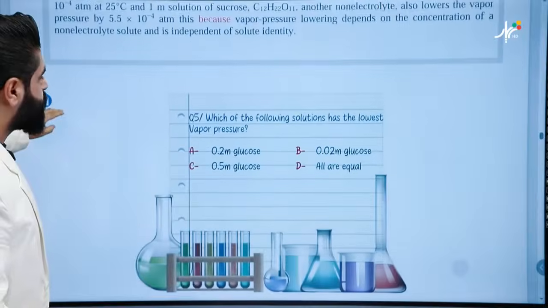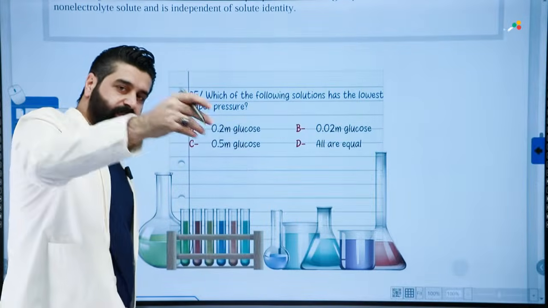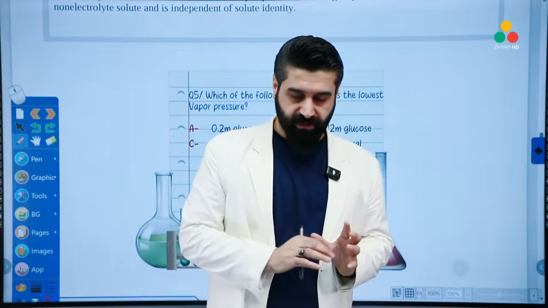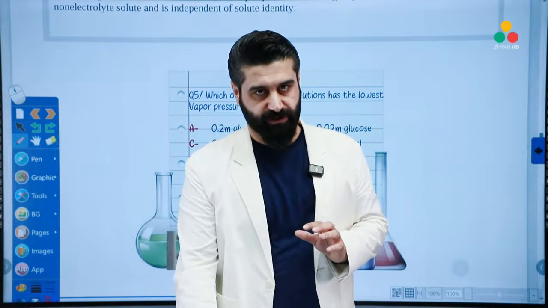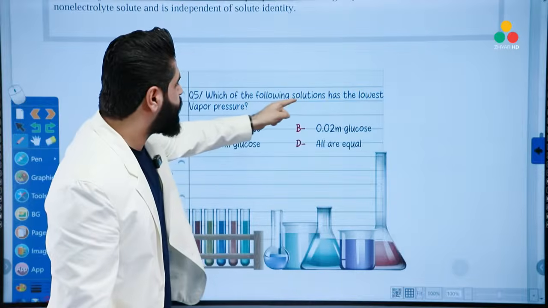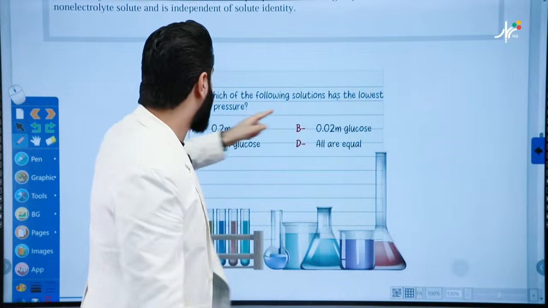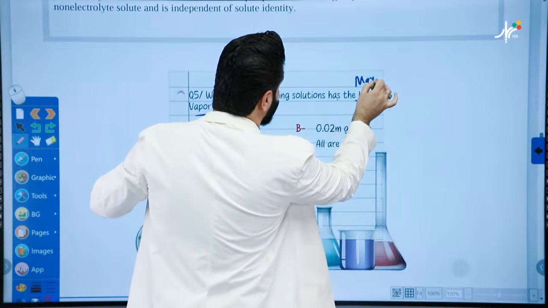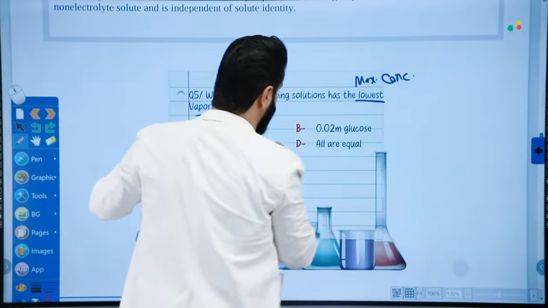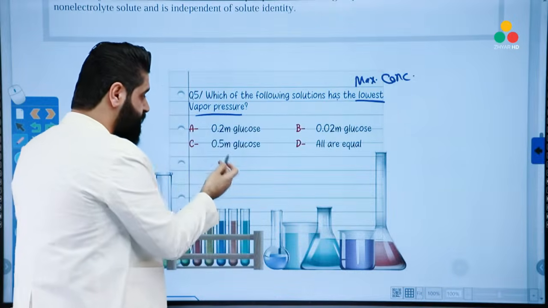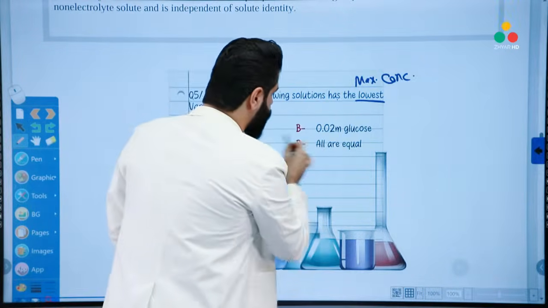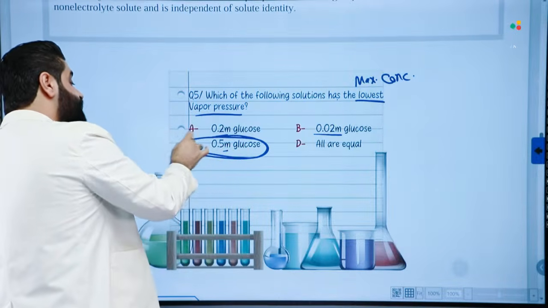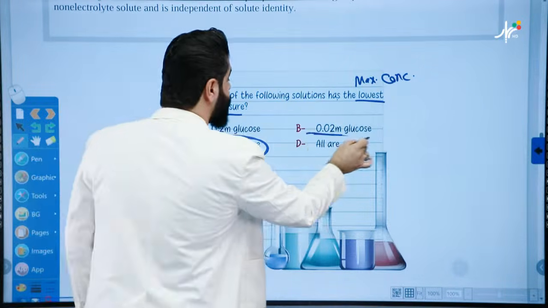Let's keep going. So as the concentration increases, vapor pressure must decrease. That means the greatest concentration gives the minimum vapor pressure. Look, which of the following solutions has the lowest vapor pressure? Lowest vapor pressure means maximum concentration. Compare the numbers: 0.5, 0.2, 0.02. Which one is the greatest? This one. This has the minimum vapor pressure and this one has the maximum vapor pressure.